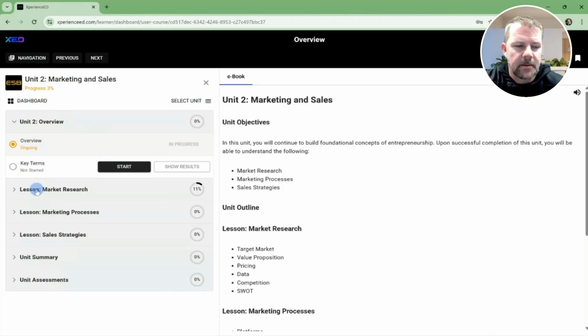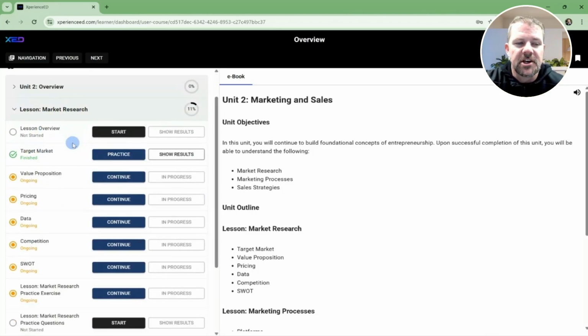So for today's example, I'm going to go to the lesson market research. You'll see, again, these progress indicators. I have not started this particular lesson. I've finished this one, and these are ongoing. And so you can see that it adjusts these icons here as well.